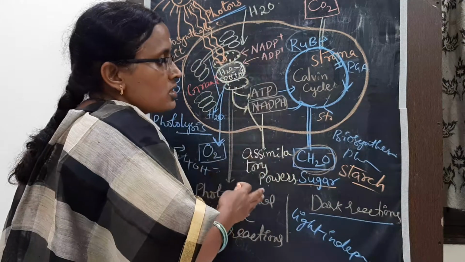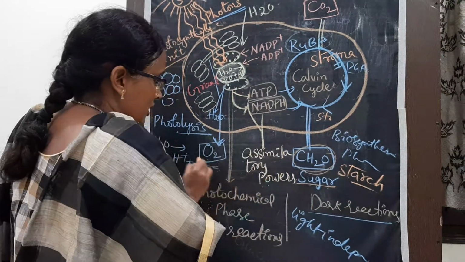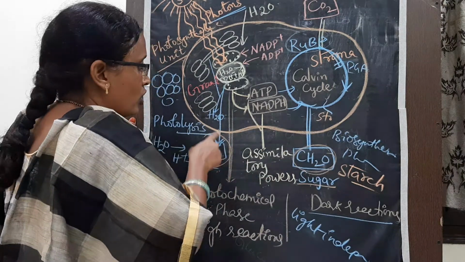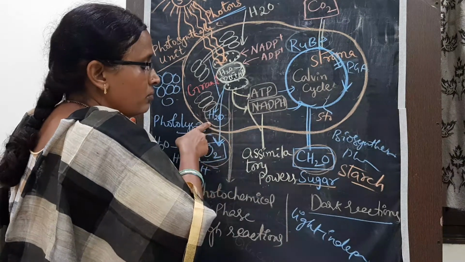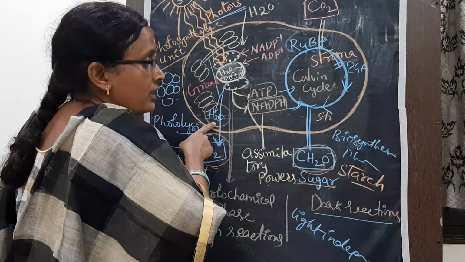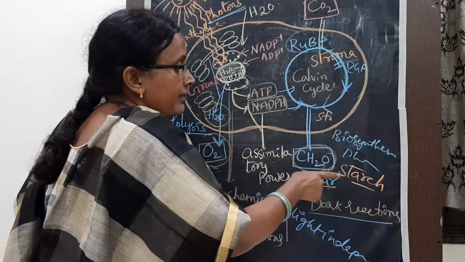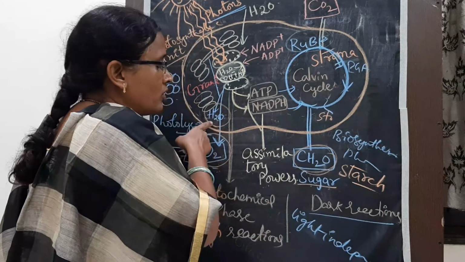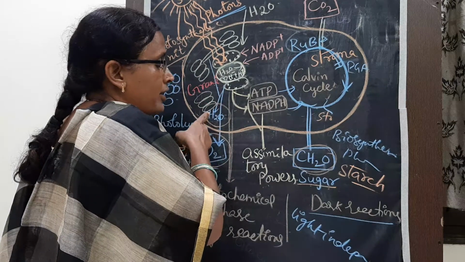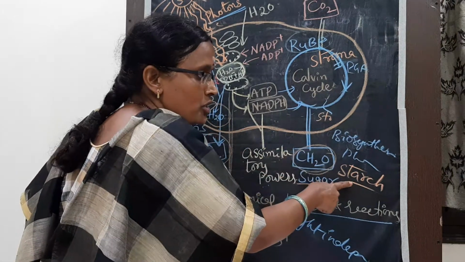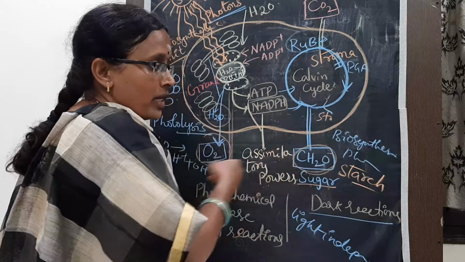In the end products of photosynthesis, we get oxygen and water molecules. Water is obtained in the photolysis, and another water molecule by the hydroxyl ions, and next starch is produced. So we get three end products.